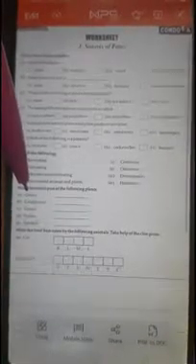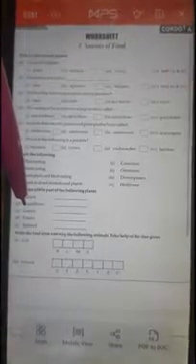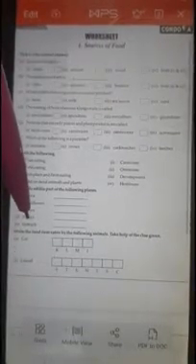Okay. So let us see the next one. Write the edible part of the following plants. So first option is carrot. It is a kind of root. So correct answer is root. Cauliflower. It is a flower. Correct answer is flower. Guava. It is a fruit. So correct answer is fruit. Potato is a modified stem. So correct answer is stem. Spinach, we eat leaves of spinach. So correct answer is leaf.